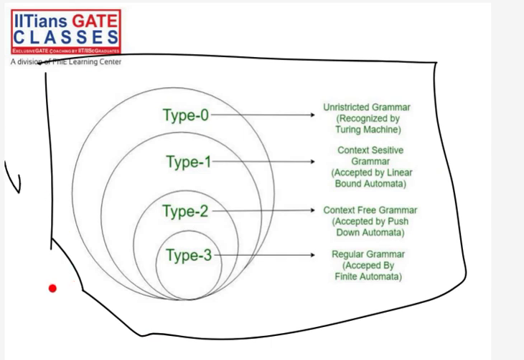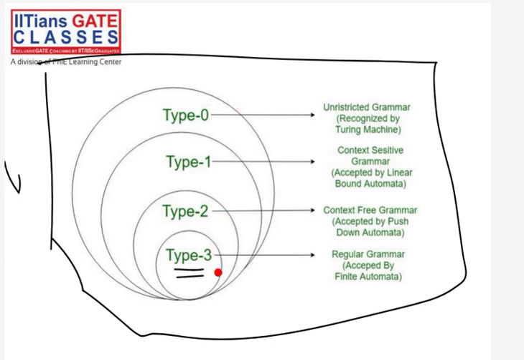This diagram I have written here, but you do not have to worry about this diagram. We will study everything individually. First we will study something called type 3 grammar. As I told you, there are four types of grammar that we will study in this course. I have already told you this thing. So in this course we will study four types of grammars.